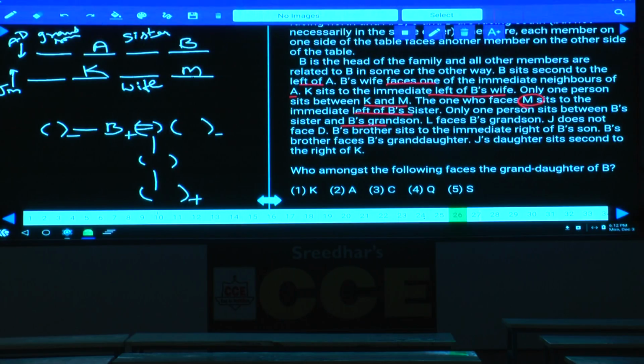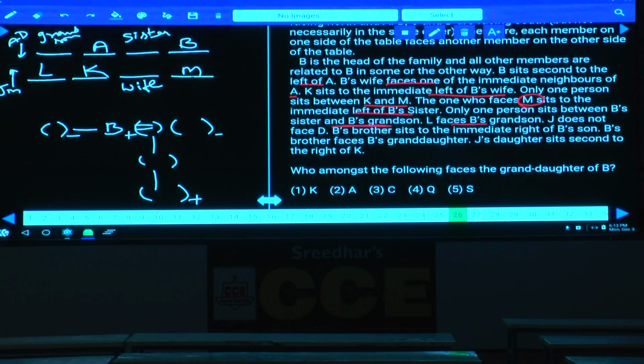Now B is having a grandson, and L faces B's grandson. Now where should this L be? L is here. L is facing B's grandson. J does not face D. As J does not face D, L faces B's grandson. Only 1 person sits between B's sister and B's grandson.